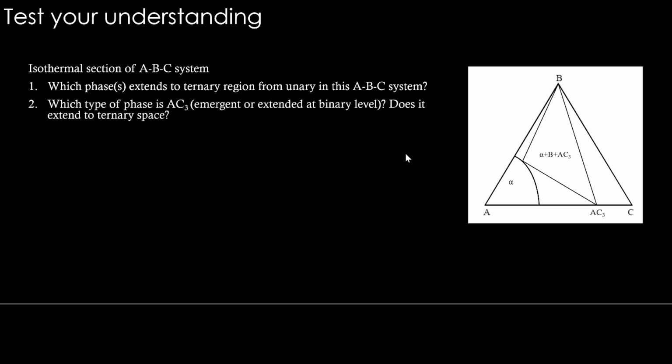Which type of phase is AC3? Is it an emergent phase or an extended phase at binary level? Does it extend into ternary space? That is the second question. Third question is, does B have any significant solubility of A and C?